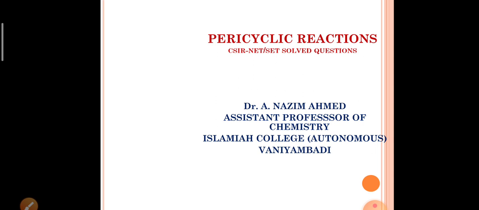As you know, pericyclic reactions are defined as reactions that occur by a concerted cyclic shift of electrons. This definition states two key points that characterize a pericyclic reaction. First point is that the reaction is concerted.